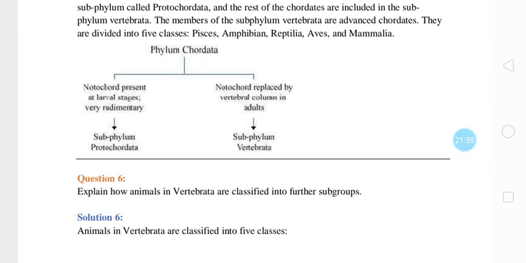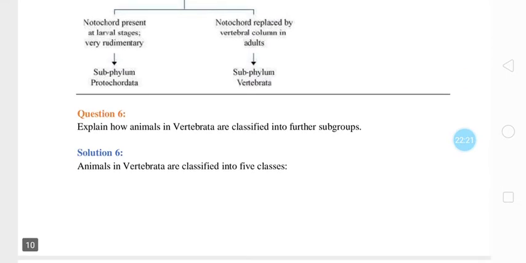Phylum Chordata, notochord present at all stages. Very rudimentary, subphylum Protochordata. Notochord replaced by vertebral column in adult, subphylum Vertebrata. So this is the classification of kingdom Animalia on the basis of different characteristics. So plant classification is different, animal classification is different, that we have seen.